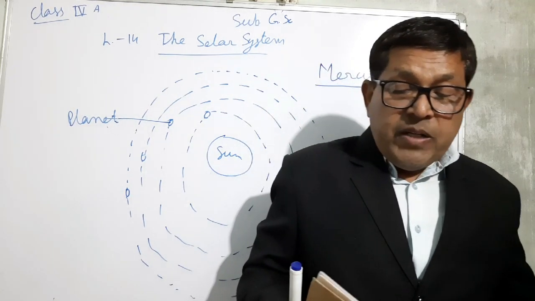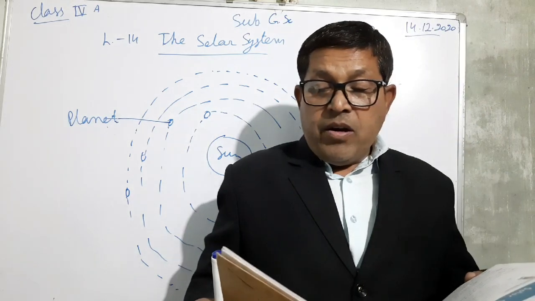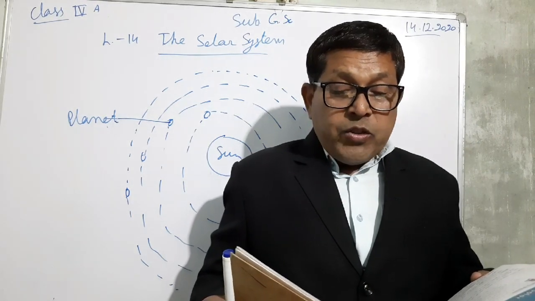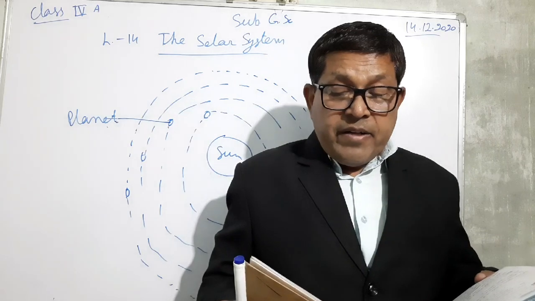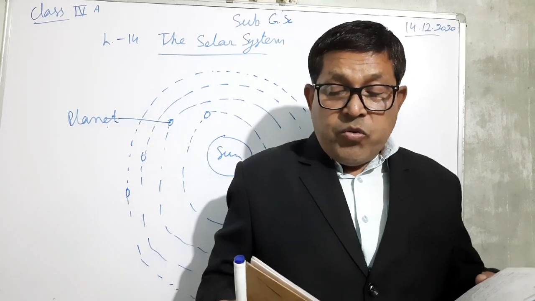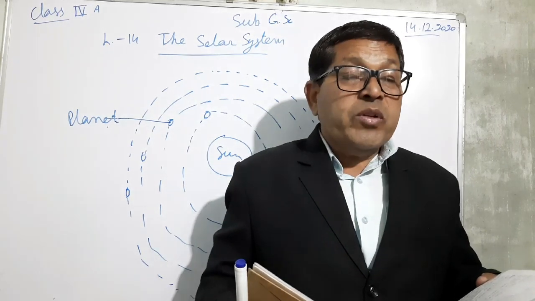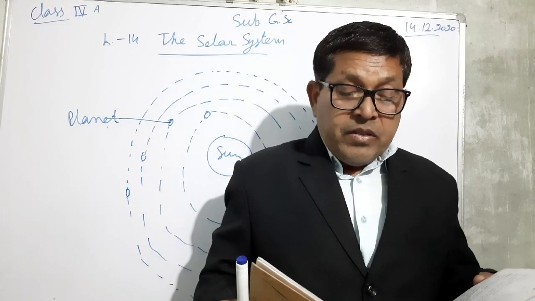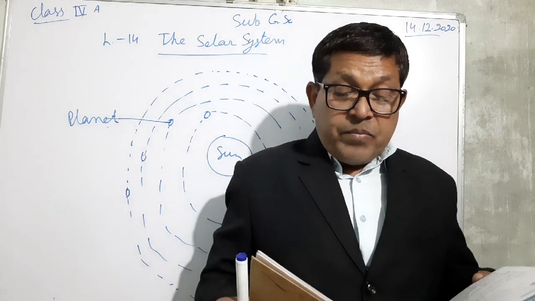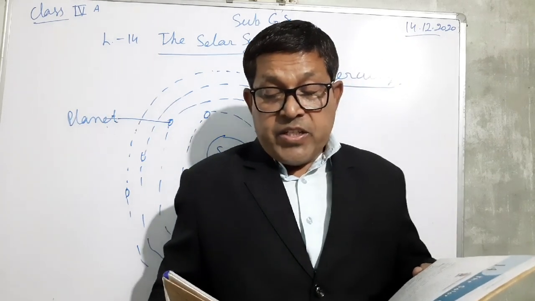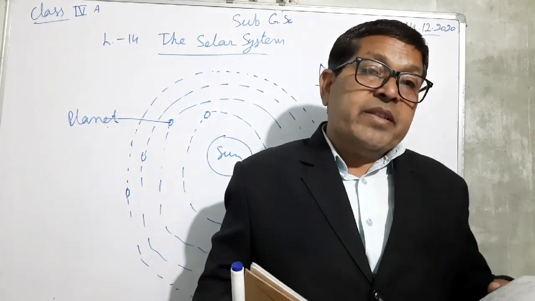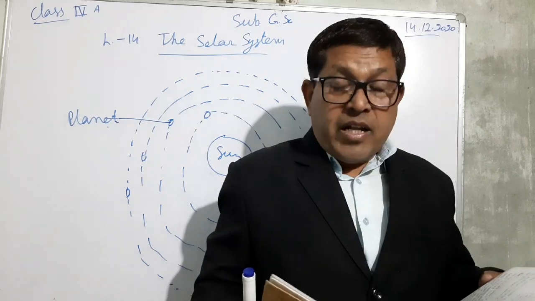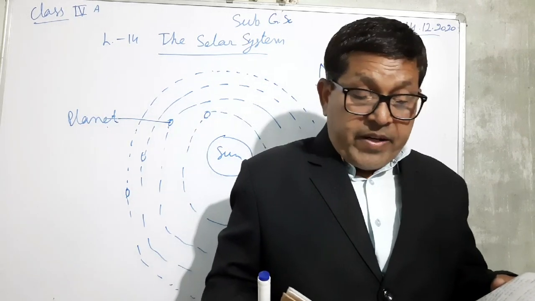Due to the presence of air and water, it is also known as the blue planet, because almost 70% of its surface is covered with water.